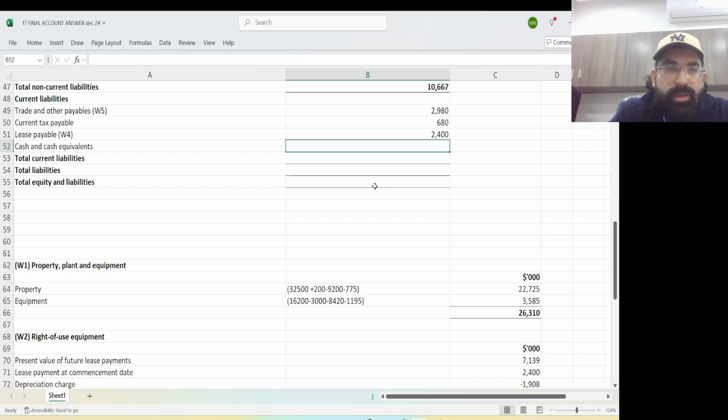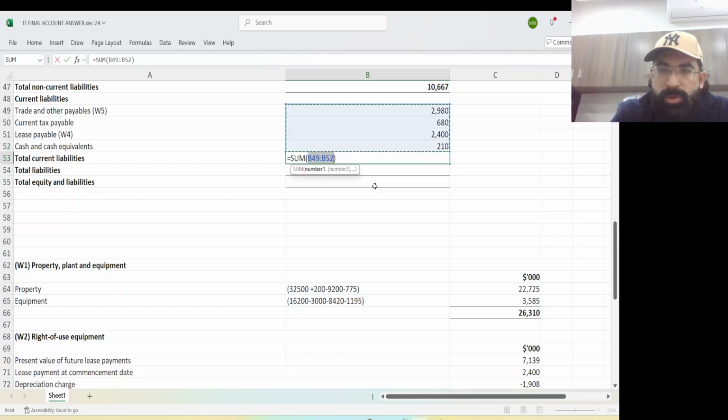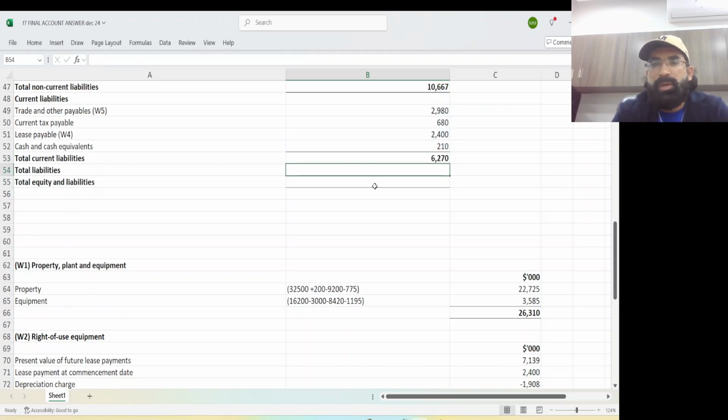And one last thing, you have the trial balance. Go and check: in the trial balance, cash and cash equivalent is written on the credit side. That means it's an overdraft of 210. So what about your total current liabilities? This is your total current liabilities.